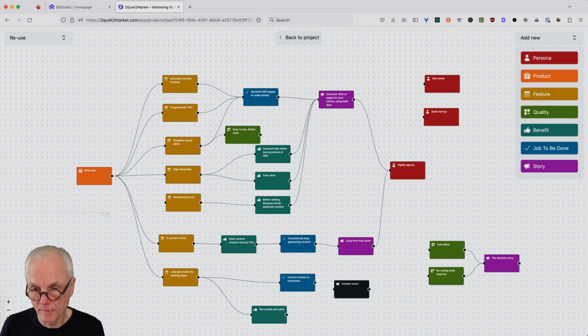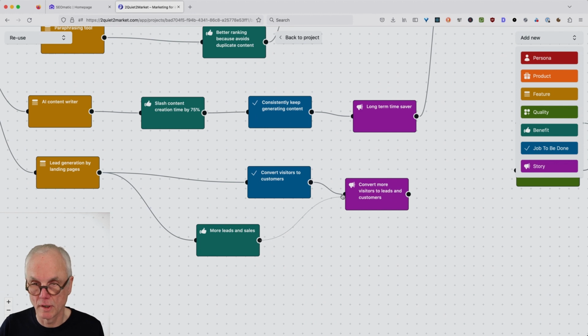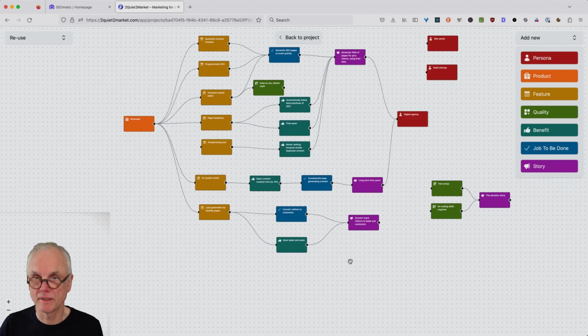Convert more visitors to leads and customers. Okay, so these 2 could go in there. Let's zoom in a little bit. Okay, good. It's starting to make sense, right?